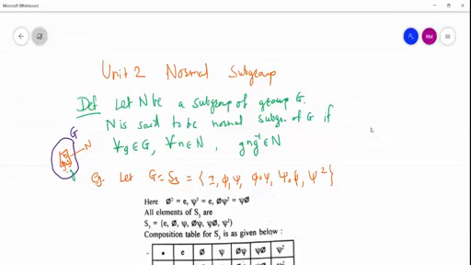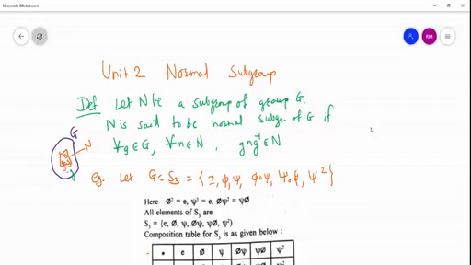Everybody knows the subgroup of a group G. A group contains 4 conditions, and suppose H is a subgroup of G. When can we say so? If ab inverse belongs to H for all a and b belonging to H, then this is the condition for a subgroup that we already studied in SYBSC. So before defining normal subgroup, N should be a subgroup of G. So let us start the definition.